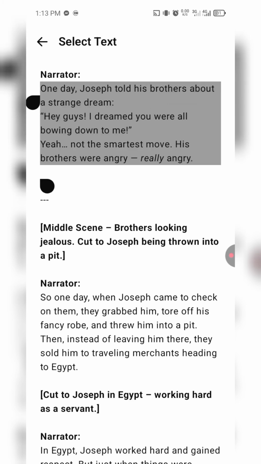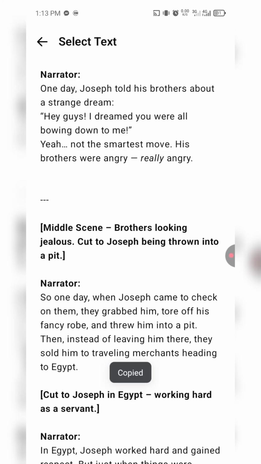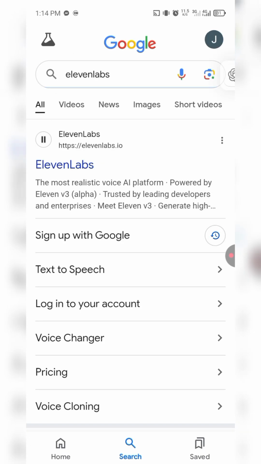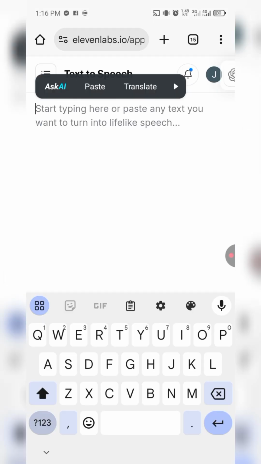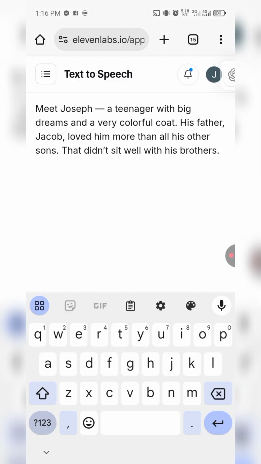So for the narrator, I'm going to copy one of it, and then I'll come to 11 Labs. Now 11 Labs is going to turn my text to speech, right? As you can see here, text to speech. So it's going to turn my text to speech.